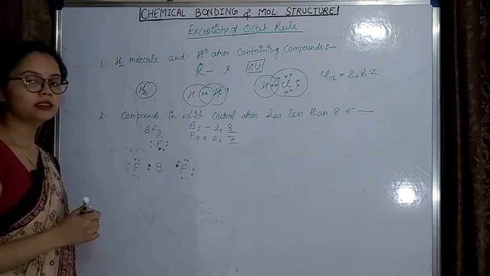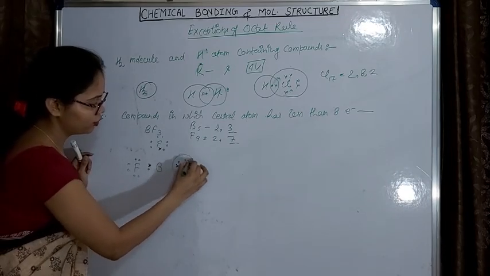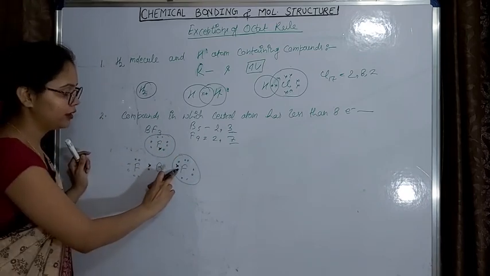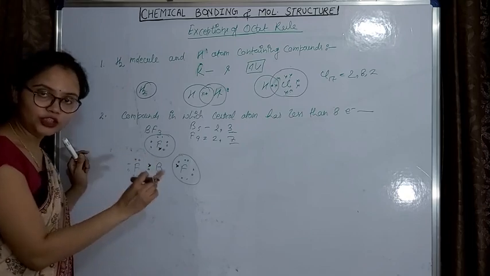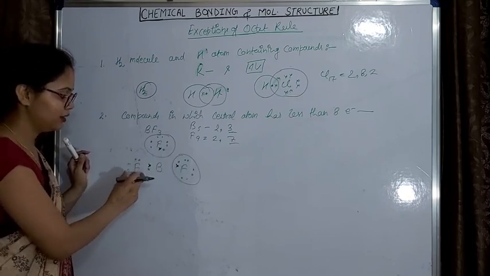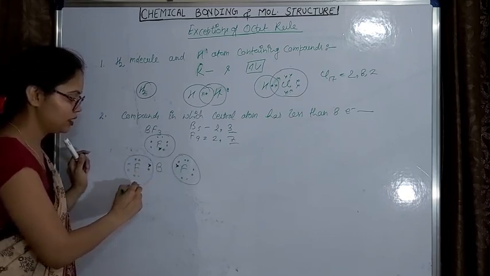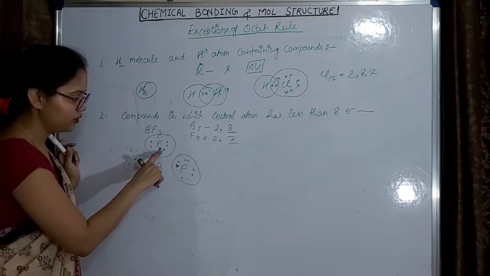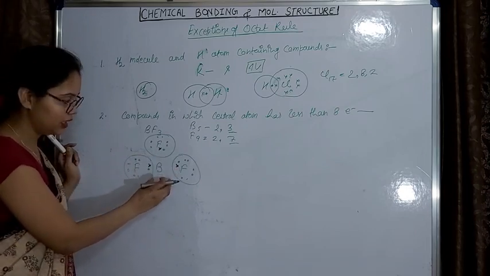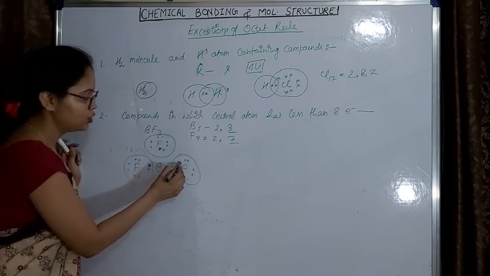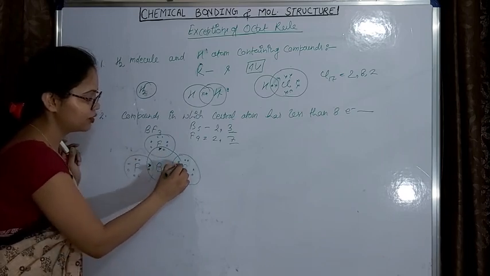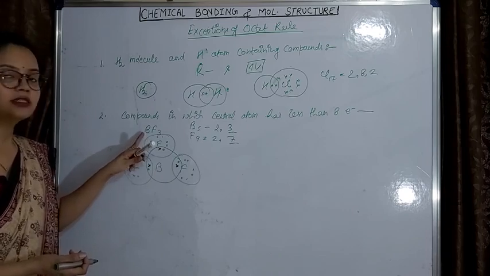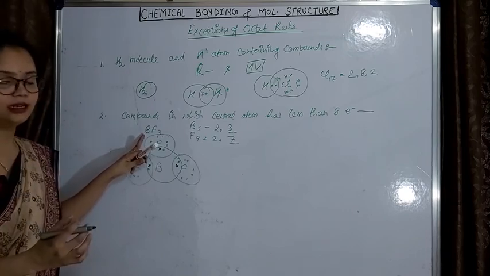In this compound fluorine will follow the octet rule, as it already has 7 electrons, and 1 electron of each fluorine will be shared with boron, and in this way they will have 8 electrons. It means they will follow the octet rule. But what about boron? Boron has 3 electrons which it is sharing with 3 fluorine, so at the end it will have 6 electrons only, which is less than 8. So this is a compound in which the central atom has less than 8 electrons.